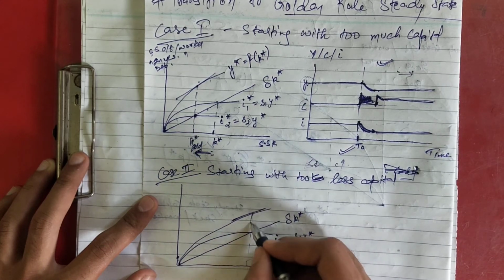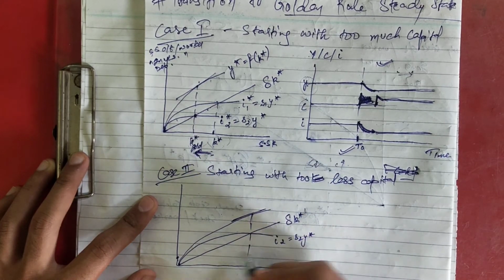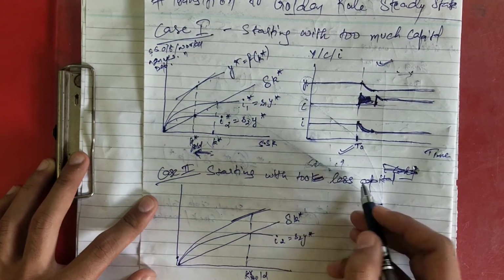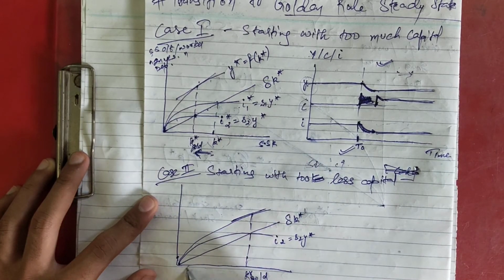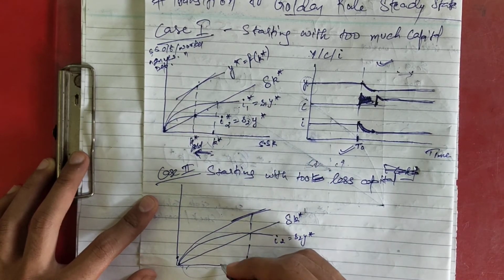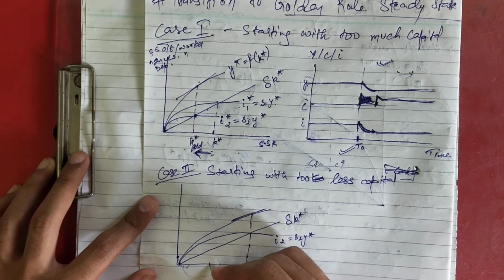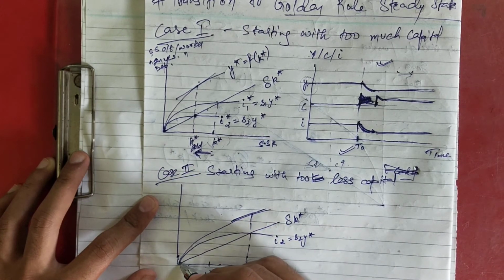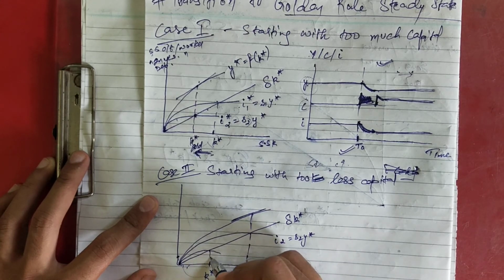And this is your golden state level. This is K star gold. You are starting with too little capital, so you must be in this range. Okay, so let's take any point in this range. I'm taking this one. We are here.